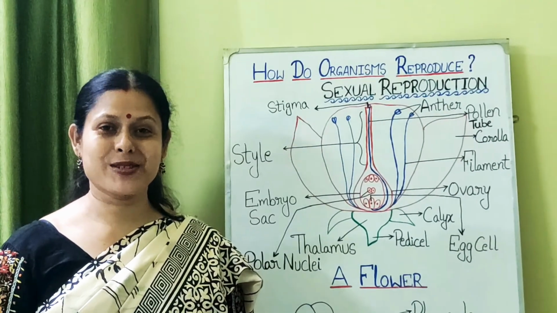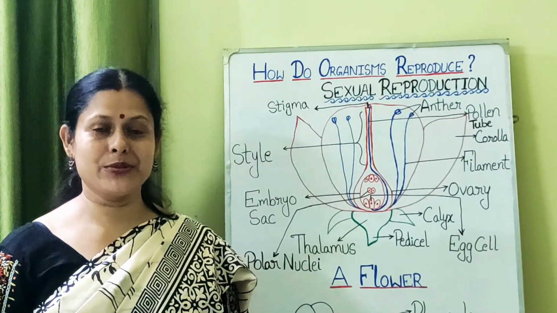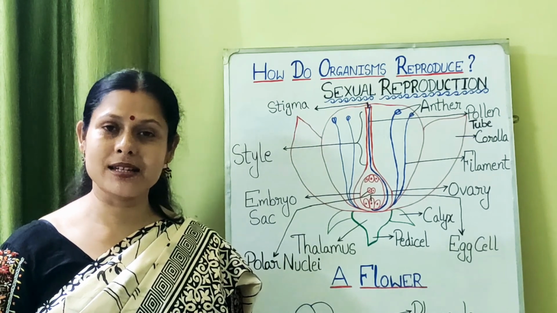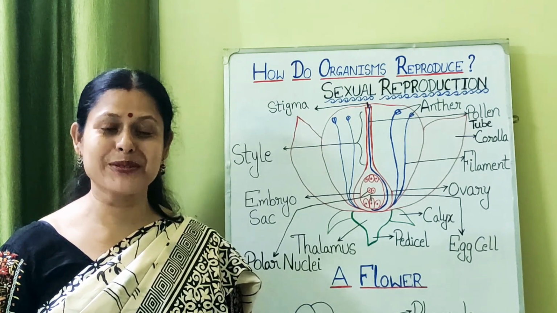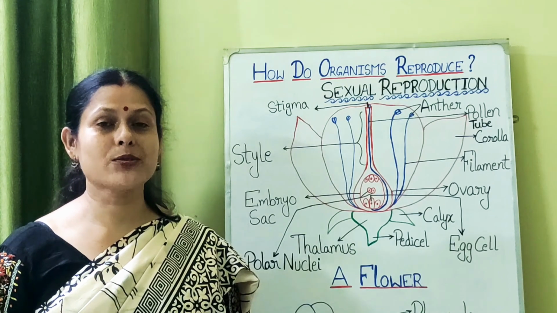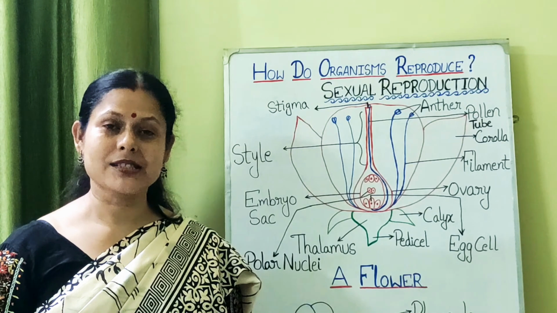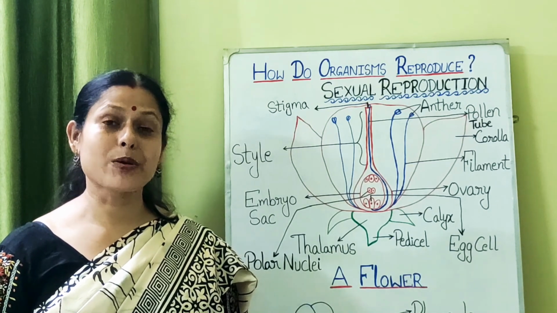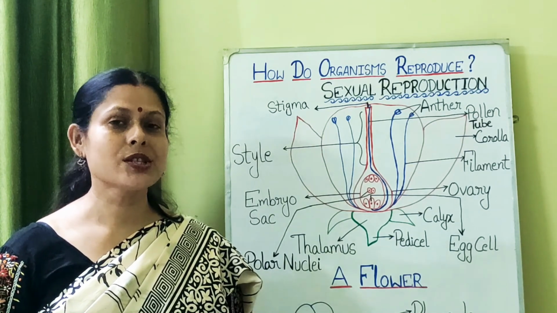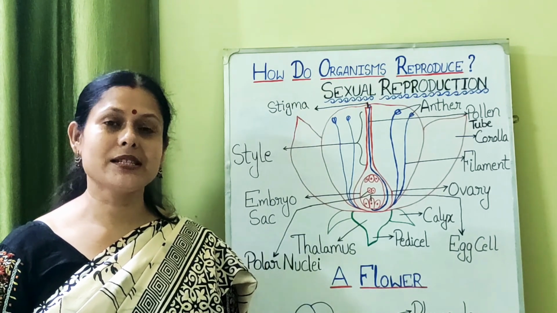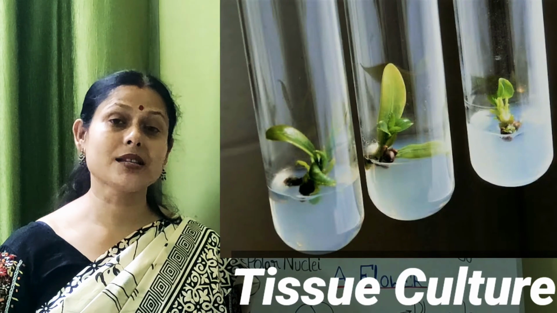Welcome to today's class of how do organisms reproduce. In our previous classes, we have come to know the generalized idea about why do organisms reproduce. Then we have talked about the difference between the asexual and sexual type of reproduction. Then we have discussed about modes of reproduction, in which we started with asexual reproduction and we had completed last day with the tissue culture being the last point.